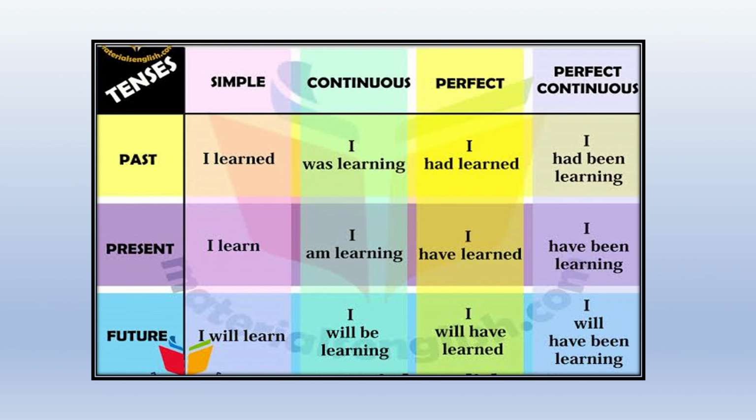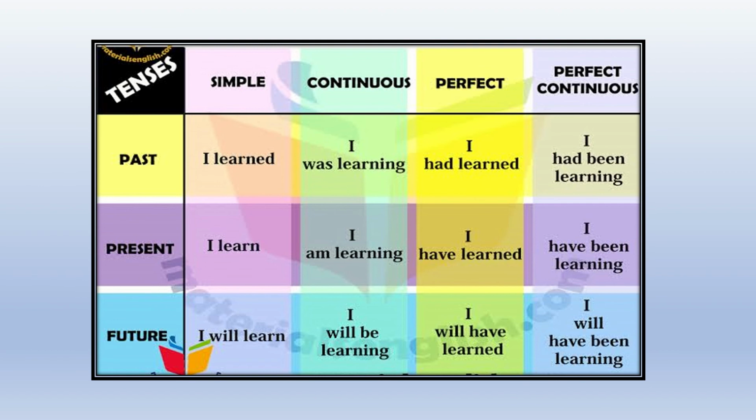When it is a simple tense, then we just have a simple verb. Like I learned. That's in the past tense. Okay, I learned yesterday. I learned last year. In the present, we say I learn, which we are doing right now. And in the future, maybe tomorrow, maybe in the afternoon, maybe next year, I will learn. This is a very simple form of your tenses.